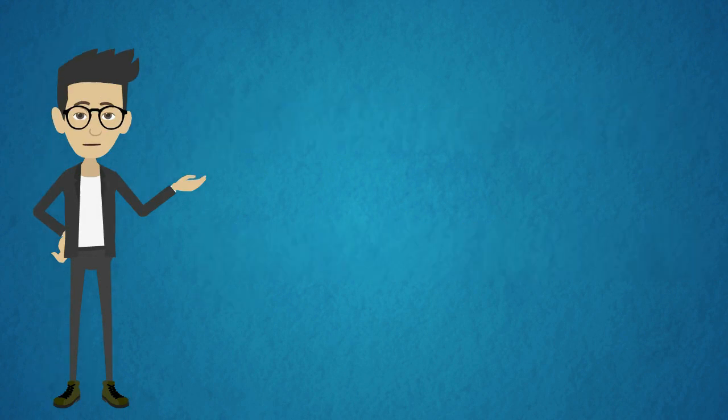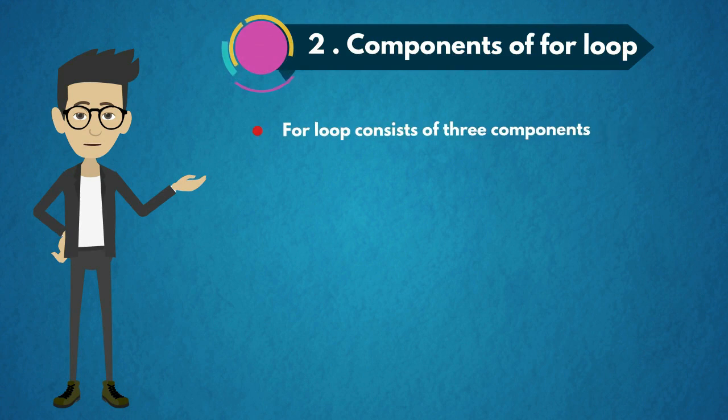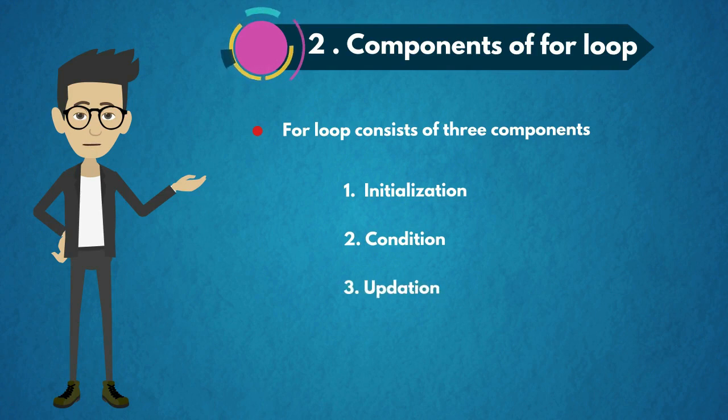Components of a for loop. For loop consists of three components. Those are initialization, condition, updation.